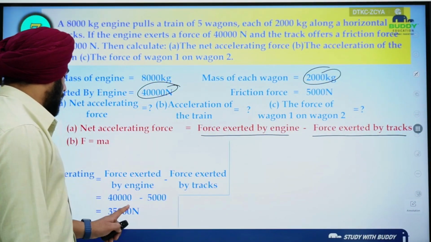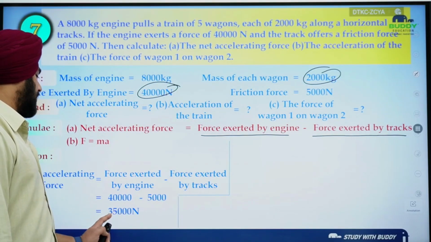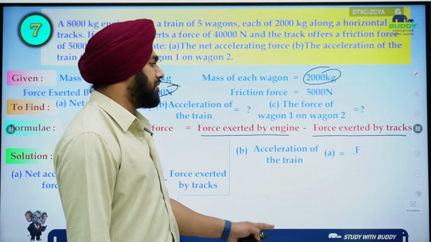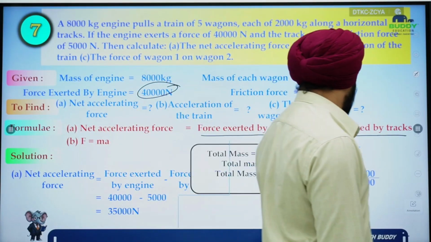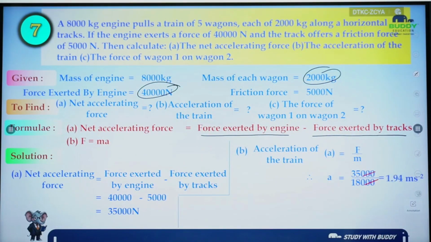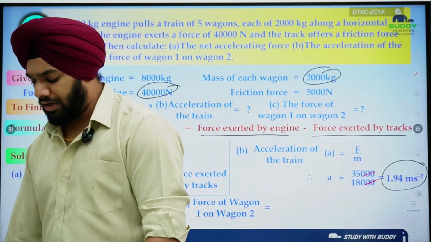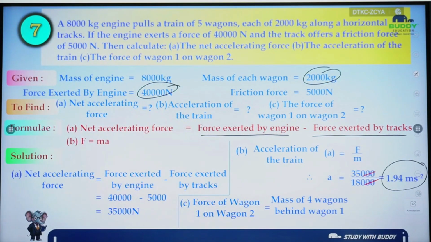So it is 40,000 minus 5,000, that is 35,000 Newton. If we find the acceleration here, F by m, simply 35 by 18,000, so it will be 1.94, or I have just broken it down into 35 by 18 only, so it's the same thing, 1.94 meter per second square, right?